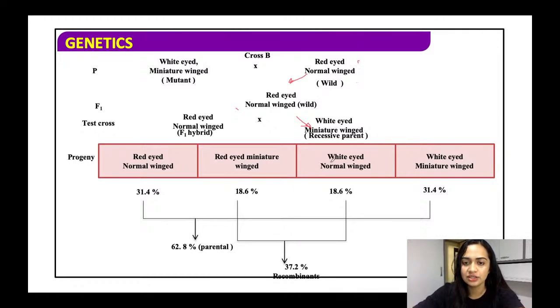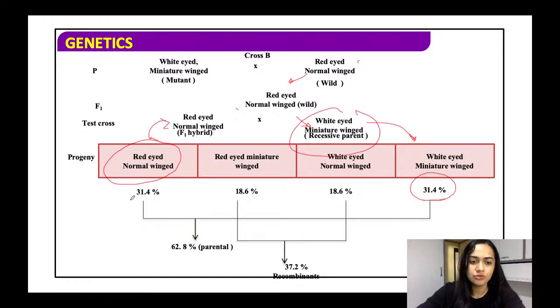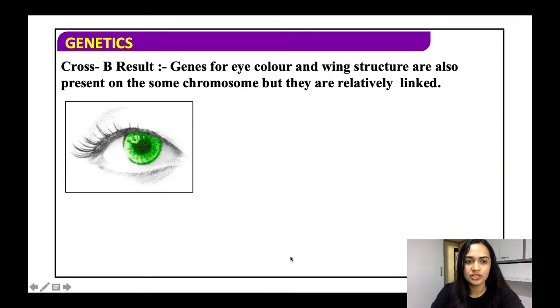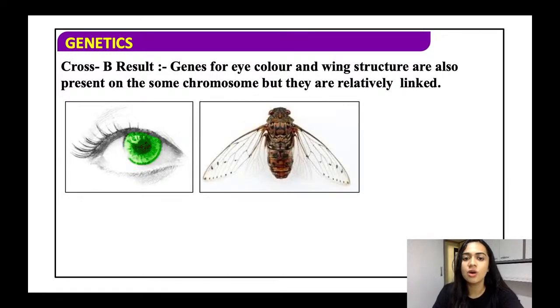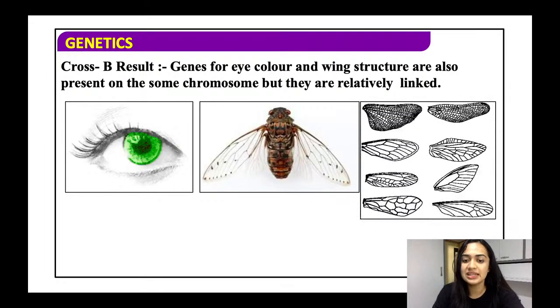Now we have to study the size of the wing and the color of the eye. Earlier we saw the color of the body and the color of the eye. Here the parental types, that is red eyed normal wing and the other, are 31.4% in both cases. And the recombination type is 18.6% each, so this has a high 37.2% of recombination. So it is seen that the genes of eye color and wing structure are also linked, that is, they are also present on the same chromosome, but they are relatively loosely linked.